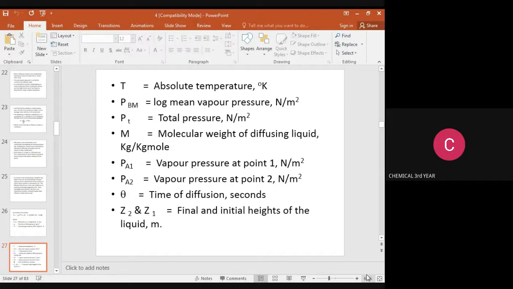Absolute temperature, the unit is Kelvin. PBM is the logarithmic mean vapor pressure, the unit is Newton per meter square. PT means total pressure, the unit is Newton per meter square. M is the molecular weight of the diffusing liquid, that is acetone, kg per kg mole. PA1 is the vapor pressure at point 1, PA2 the vapor pressure at point 2, both having the same unit Newton per meter square. Theta means time of diffusion, the unit is seconds. Z1 and Z2 are the initial and final height of the liquid, the unit is meter.